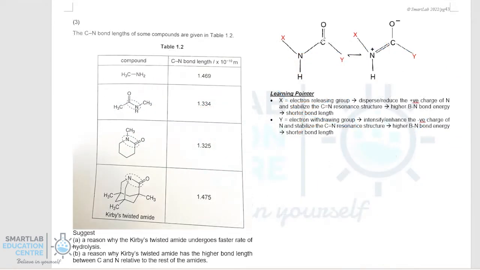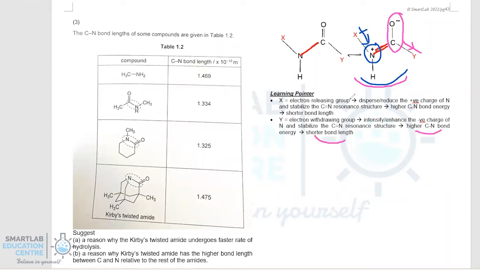Let's now take a look at the bond length between C and N. Before we look at some numerical data, if X is an electron releasing group, then it will help to disperse the charge at the N+. If you help to disperse it, then it's going to make these resonance structures stable. If it's stable, then it's more likely for C to be doubly covalent bonded to nitrogen, and hence you expect the bond energy to be higher and the bond length to be shorter. If Y is electron withdrawing, you help to reduce or disperse the negative charge on oxygen, stabilizing the resonance structures. So similarly, you will have a higher C-N bond order, and therefore you will end up with a shorter bond length.